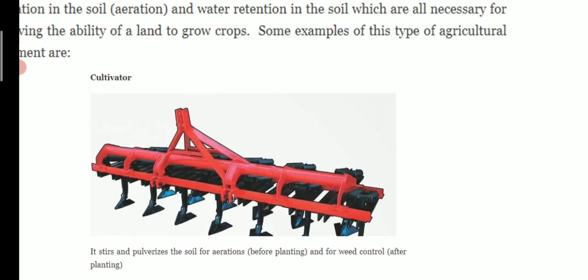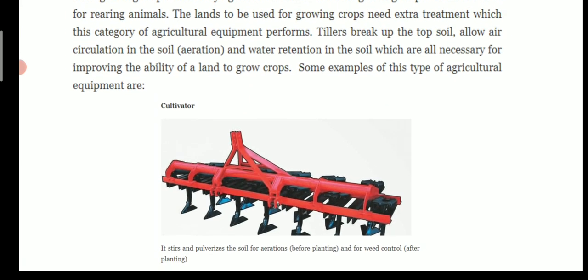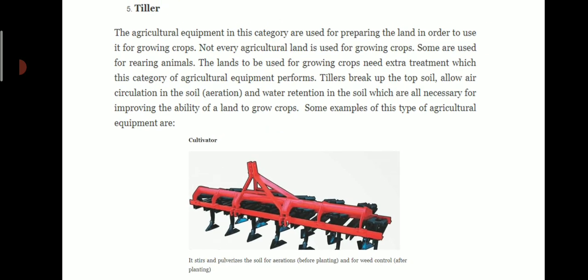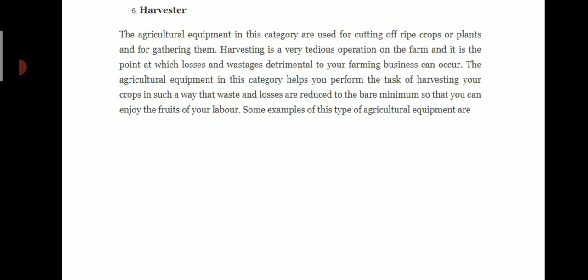It stirs and pulverizes the soil for aeration before planting and for weed control after planting. This is a function of the cultivator. Sixth agricultural equipment is harvester. The agricultural equipment in this category are used for cutting off ripe crops or plants and for gathering them.